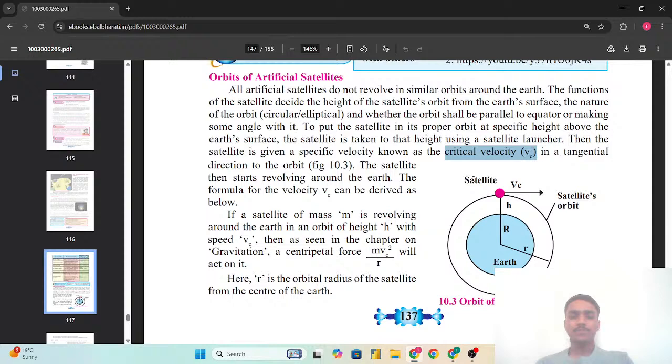Here r is the orbital radius of the satellite from the center of the Earth, where m is the mass of the satellite, r is the radius, and h is the height.